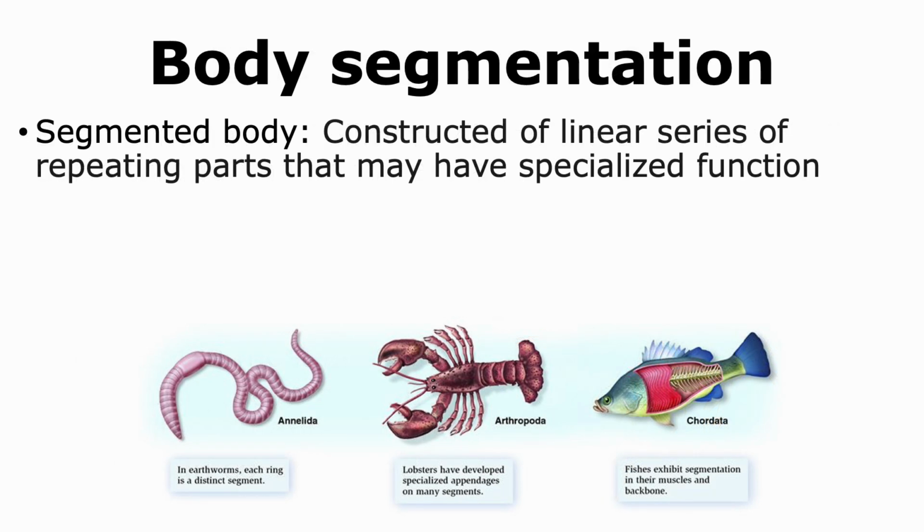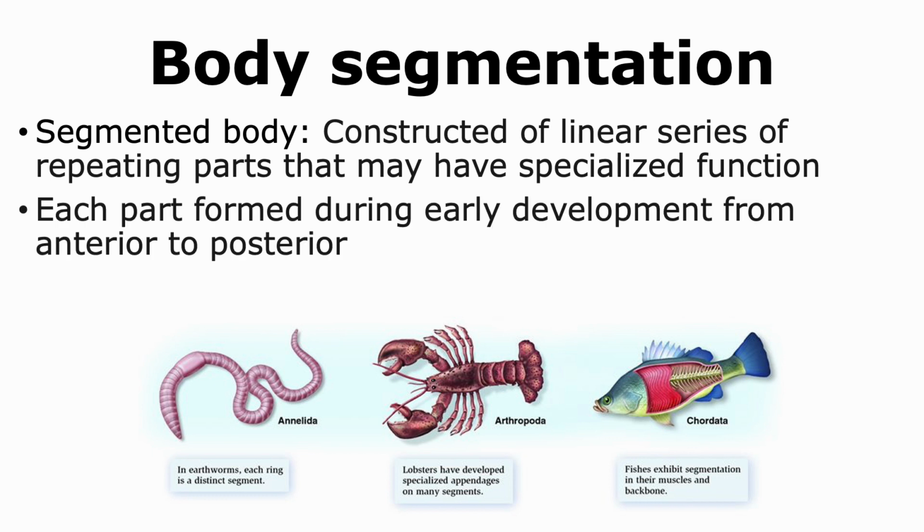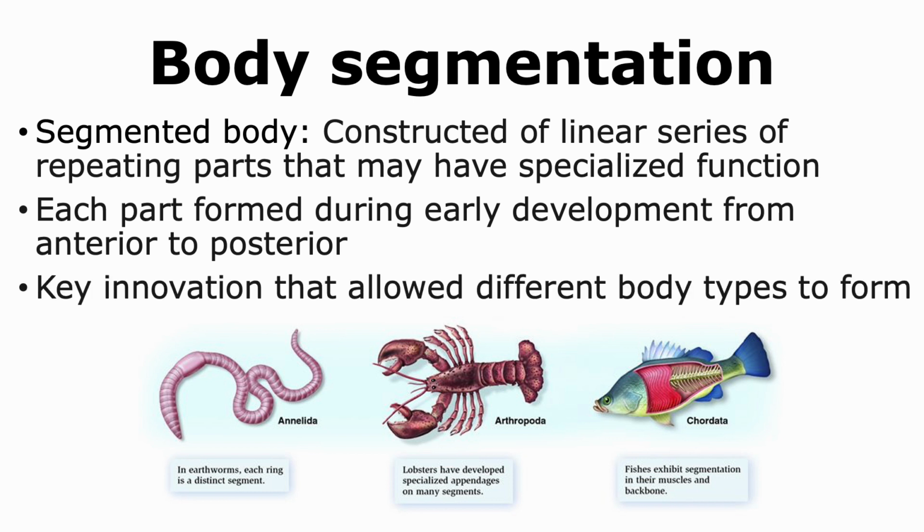Another type of body plan observed in animals is a segmented body. This is when the body is constructed of many linear series of repeating parts that may have a specialized function. Now, these parts are usually formed early in development, and they are able to form from the anterior or the head end to the posterior or the tail end.